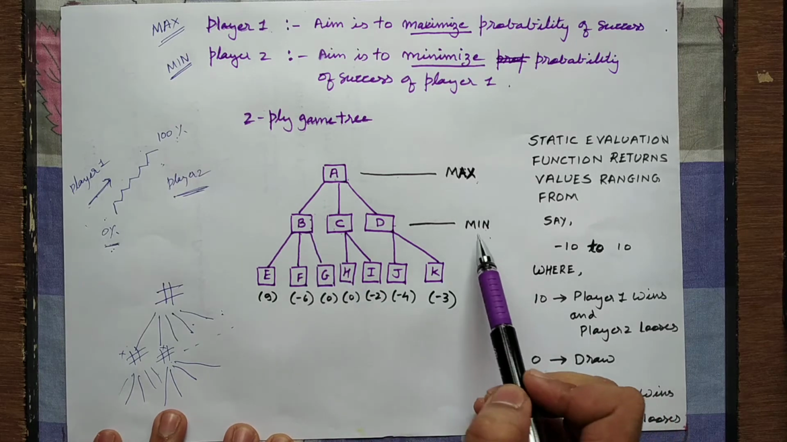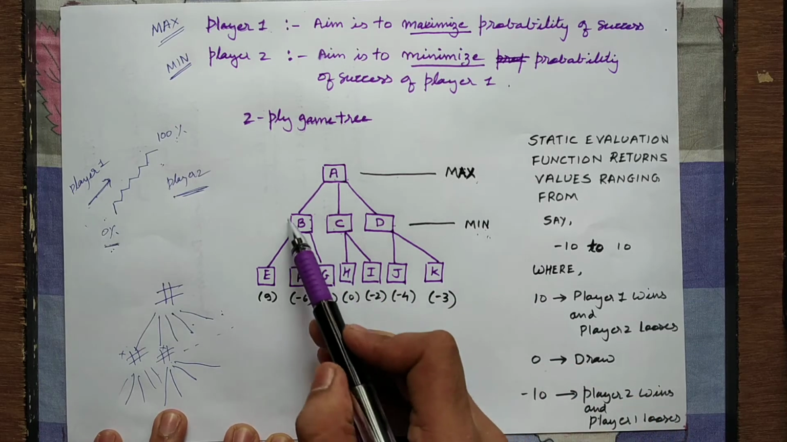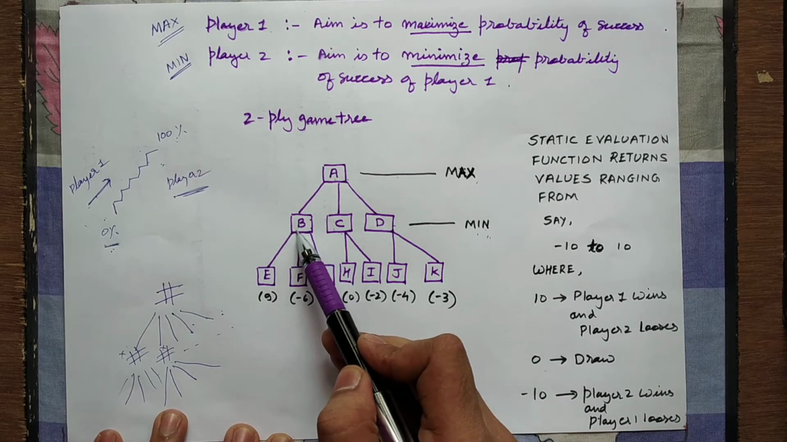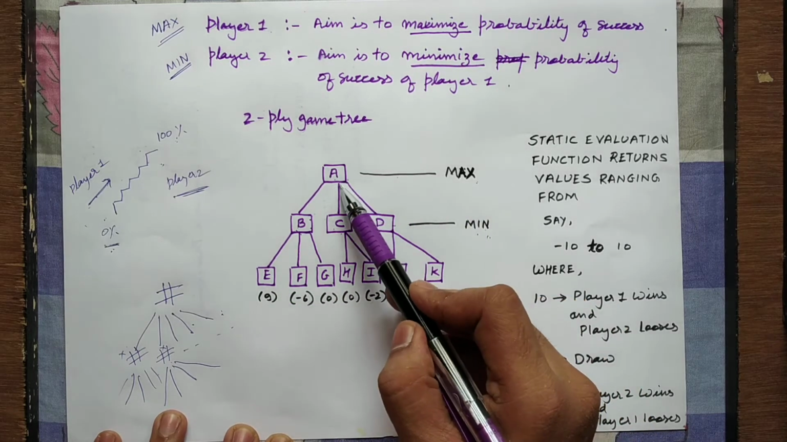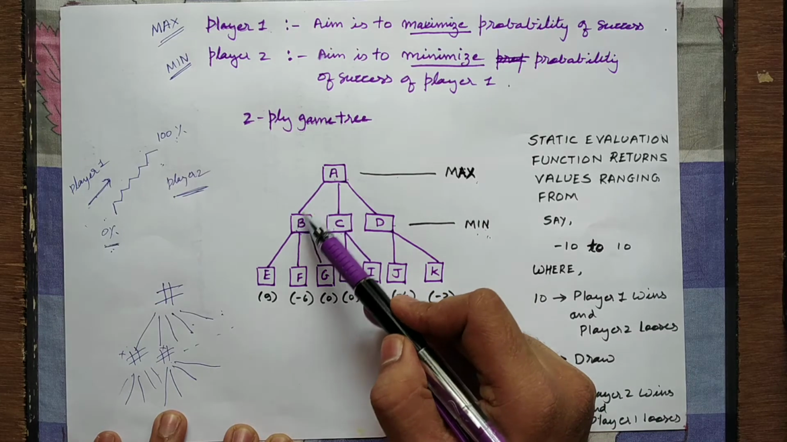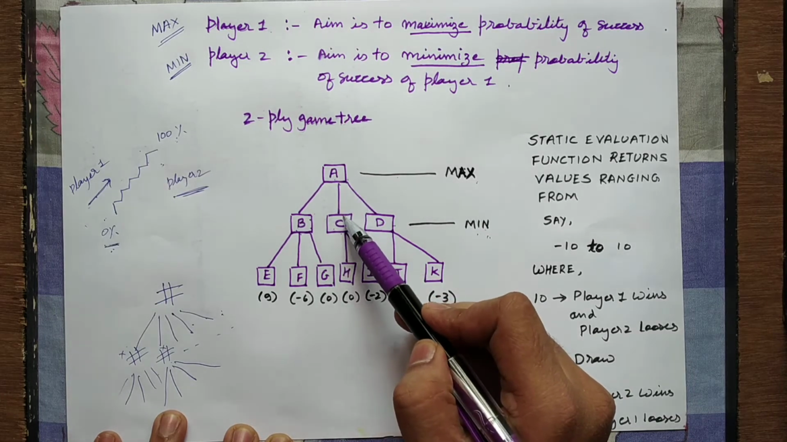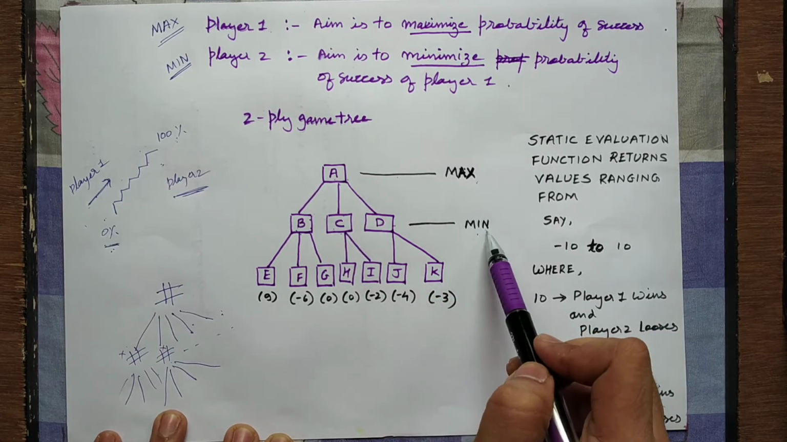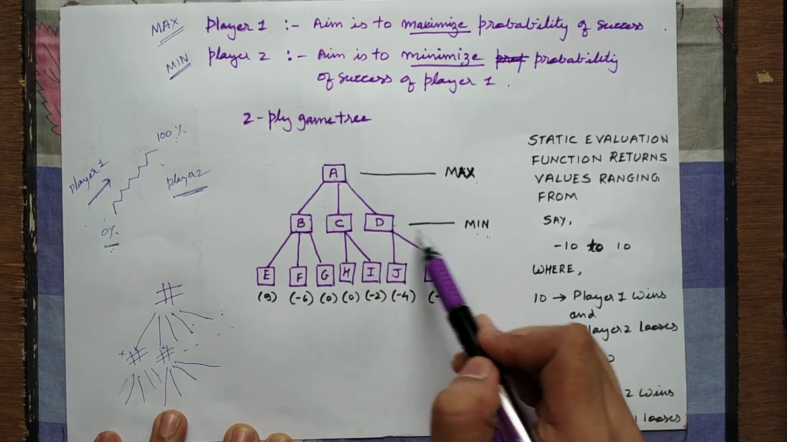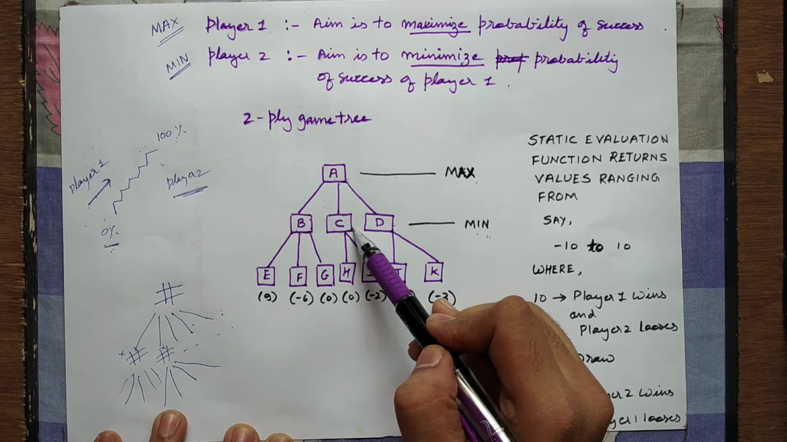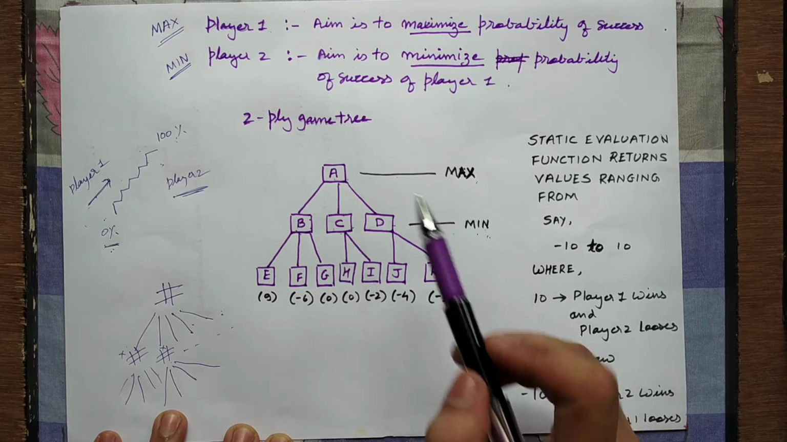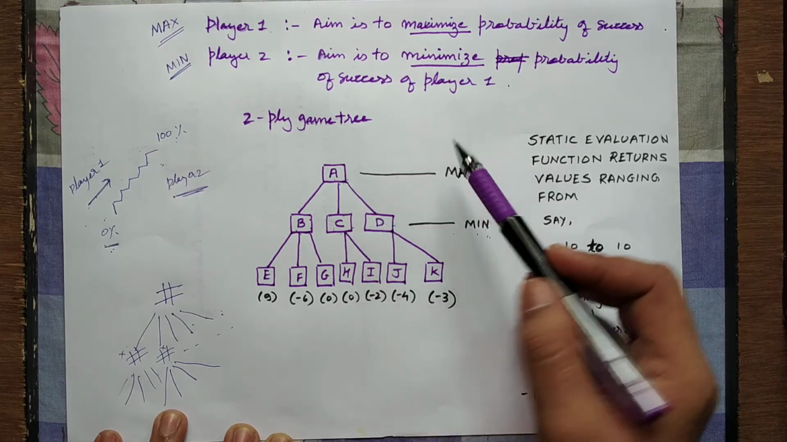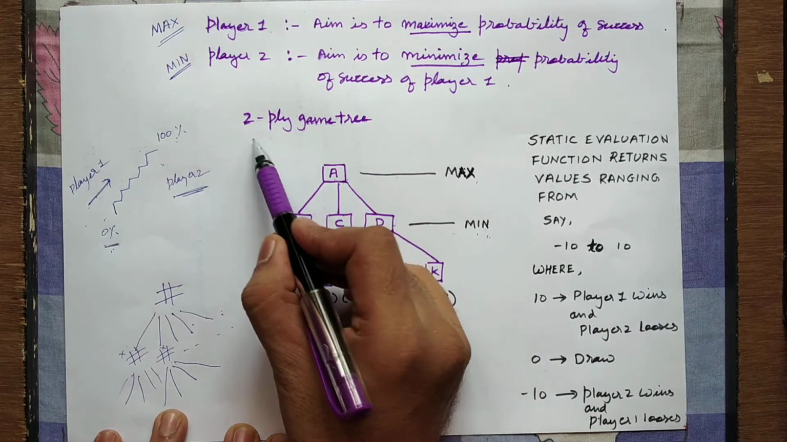So player 2, that is the min player, now realizes that from this particular state there are three possible moves. Similarly, suppose player 1 in the previous turn had not opted for B, but had opted for C. Then in the next turn, the min player at C will realize that he has two options that he can choose, and accordingly he will choose. Similarly for D. So basically it is a two-ply game tree.